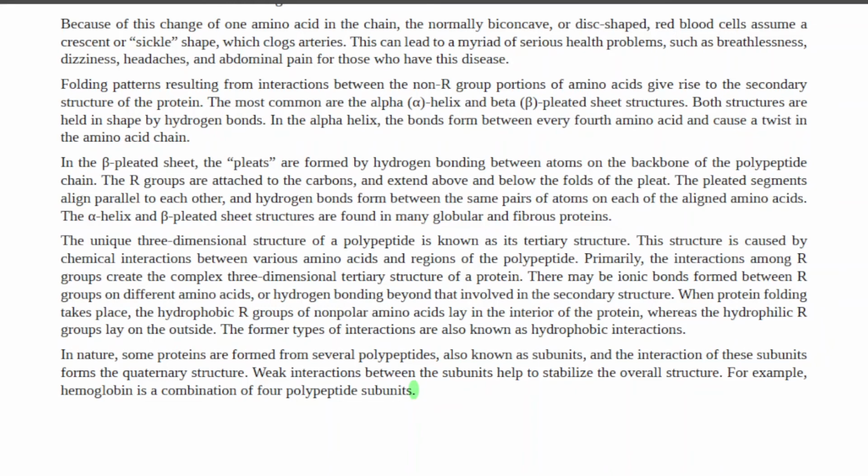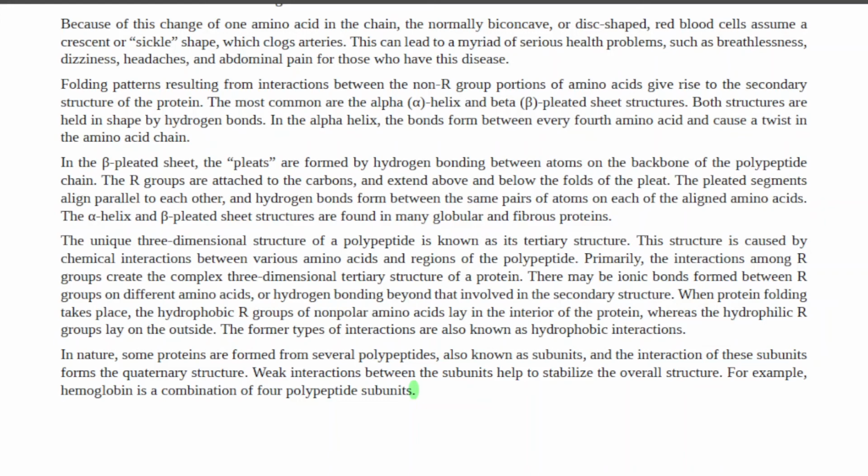There may be ionic bonds formed between R groups on different amino acids, or hydrogen bonding beyond that involved in the secondary structure. When protein folding takes place, the hydrophobic R groups of nonpolar amino acids lay in the interior of the protein, whereas the hydrophilic R groups lay on the outside. The former types of interactions are also known as hydrophobic interactions.